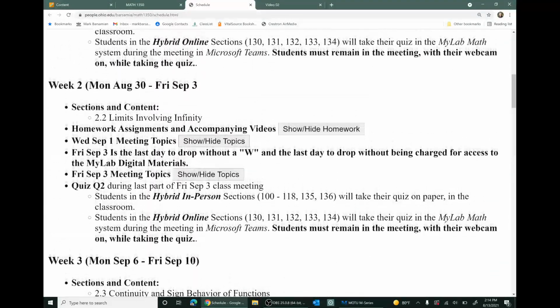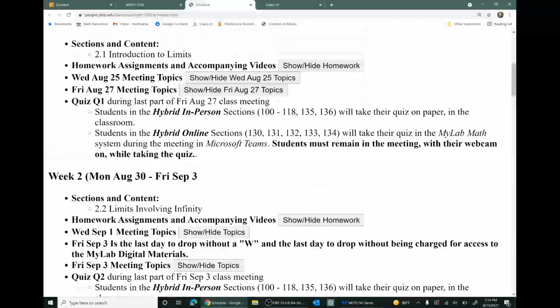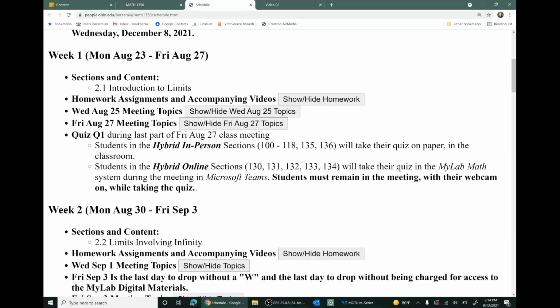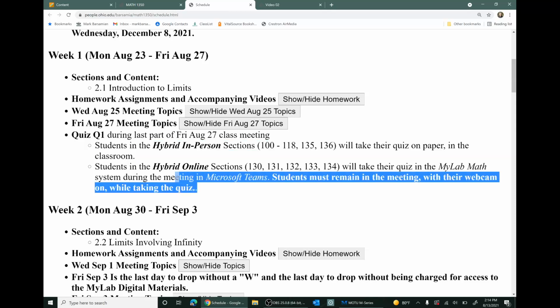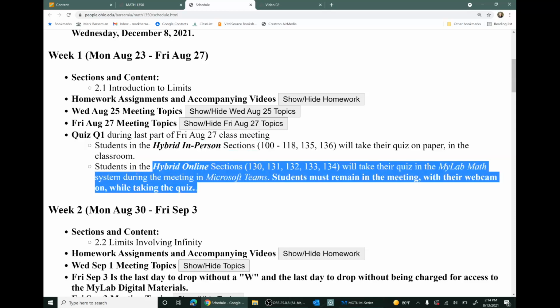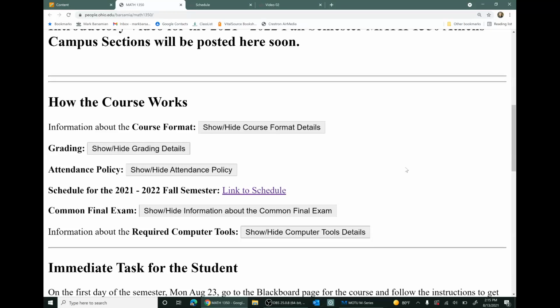Another thing that's shown in the schedule is quizzes or exams. You can see that during the first week of the semester, on Friday, August 27th, there'll be a quiz during the last part of that class meeting. I've mentioned before, students in the hybrid in-person sections will take your quizzes on paper in the classroom during your meeting. Students in the hybrid online sections, you'll take your quizzes in the Mylab system, but during your online meeting in Microsoft Teams, you'll need to remain in the meeting with your webcam on while you take your quiz. So that's the course schedule.